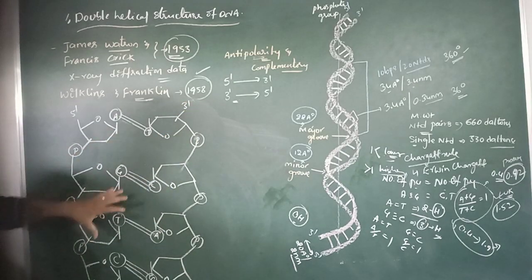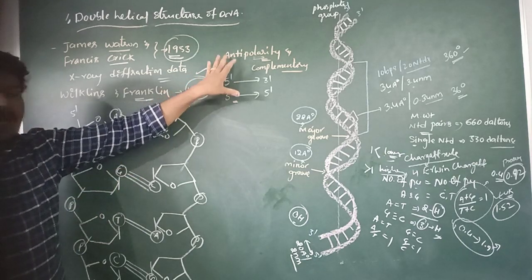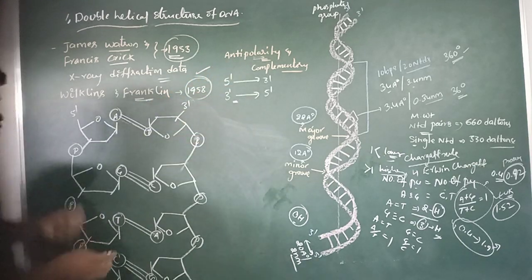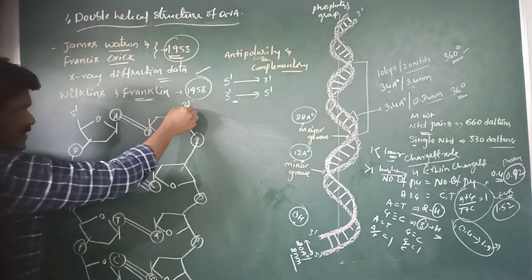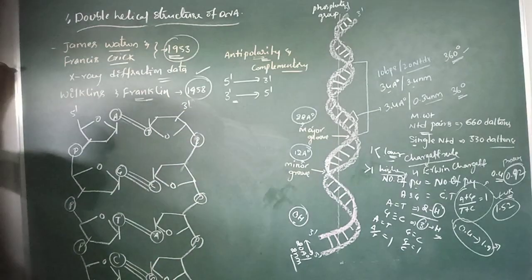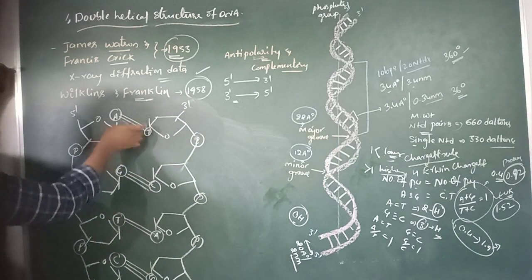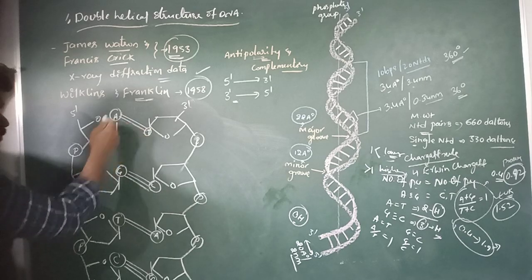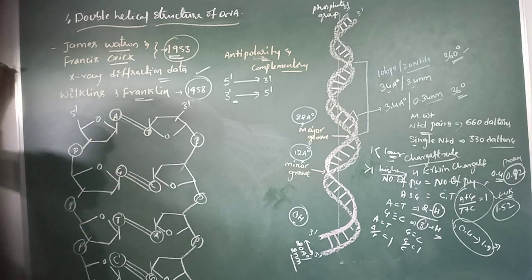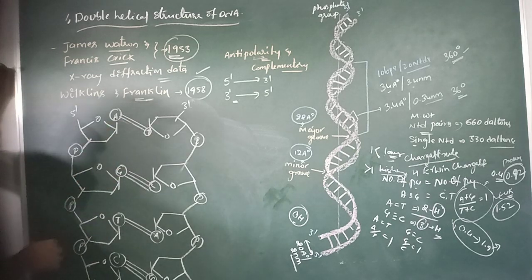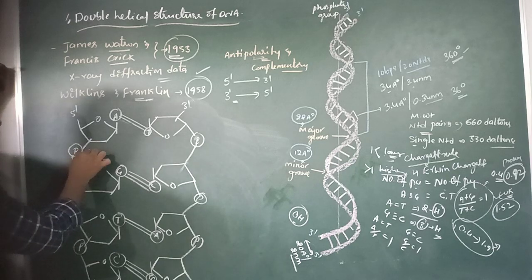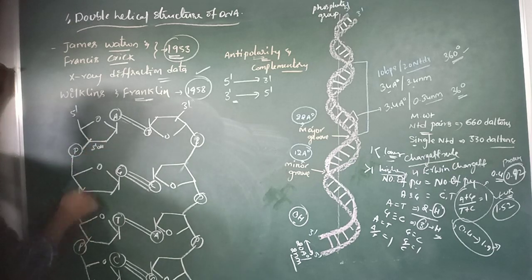So here the two polynucleotide chains have antiparallel polarity and are complementary to each other. One strand has the polarity 5' to 3' direction, and the other strand has the polarity 3' to 5' direction. The hydrogen bonds are present between the nitrogen bases which are projecting inside the polynucleotide chain, right? All these nucleotides are linked together by phosphodiester bonds, which are created between the 3' hydroxyl group of one pentose sugar and the 5' hydroxyl group of another pentose sugar.